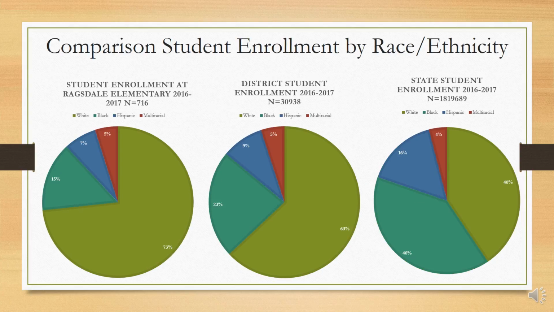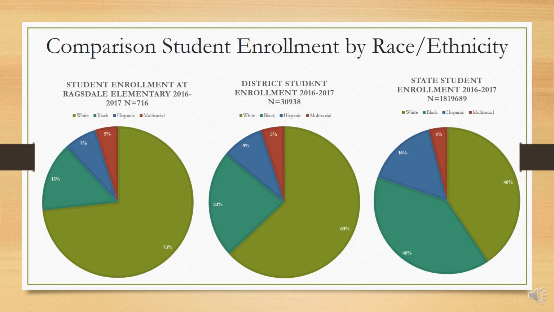When comparing our student enrollment in regards to race and ethnicity with the district and state, you can see that we are similar to the district. The past school year, Ragsdale and the district have predominantly white students enrolled, with Ragsdale having 73% of their students enrolled being white and 63% of the students enrolled in the district being white. The district has more black students enrolled in schools than our school, with 23% enrolled throughout the district and only 15% enrolled at Ragsdale. The percentage of students enrolled at the school and district that are Hispanic and multiracial are similar, with 7% of the students enrolled at Ragsdale being Hispanic and 9% of the students enrolled in the district being Hispanic. Also, both the district and the school have 5% of the students enrolled be multiracial.